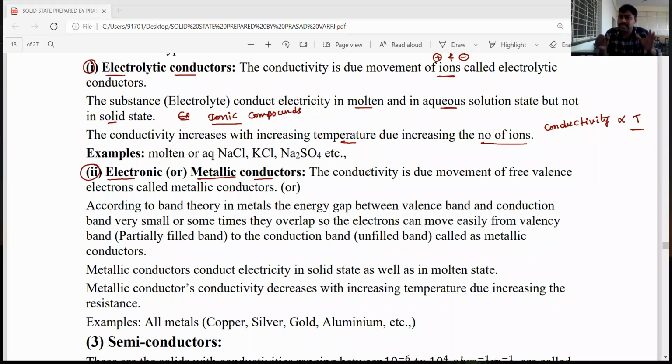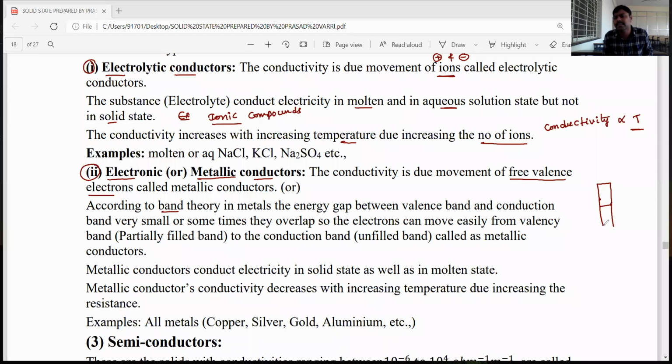For these metallic conductors or electronic conductors, the conductivity is mainly due to the movement of free valence shell electrons. Free valence shell electrons, called metallic conductors. This definition we can also define based on band theory. According to band theory, in metallic conductors, the energy gap, also known as the forbidden gap, is zero.